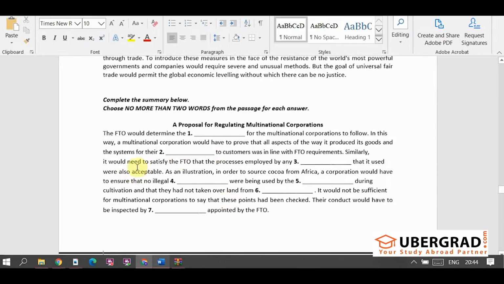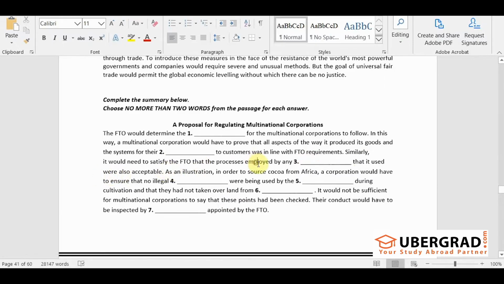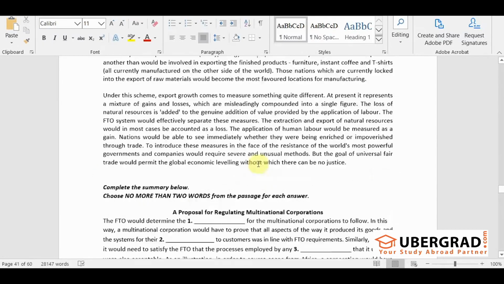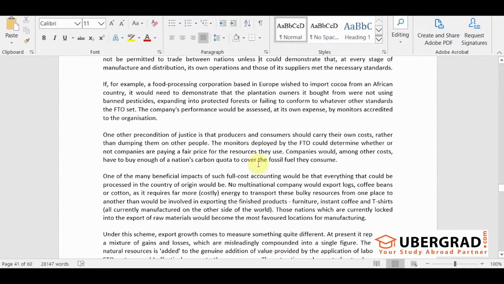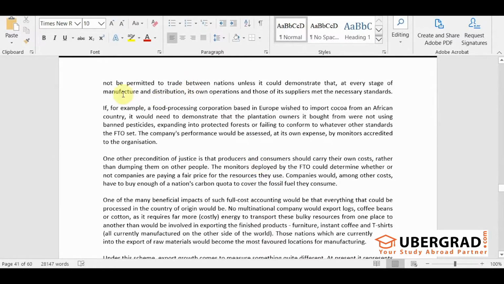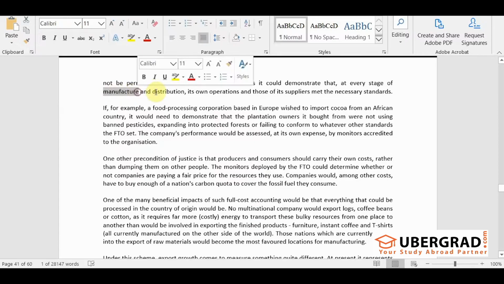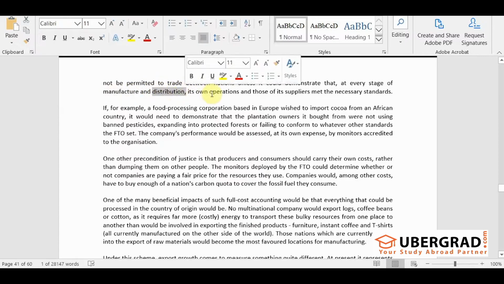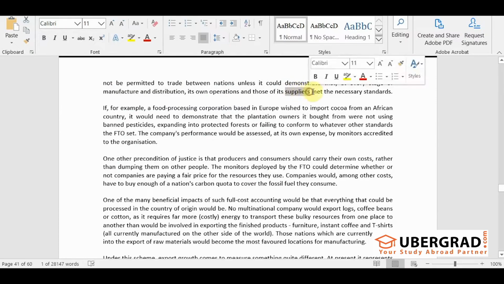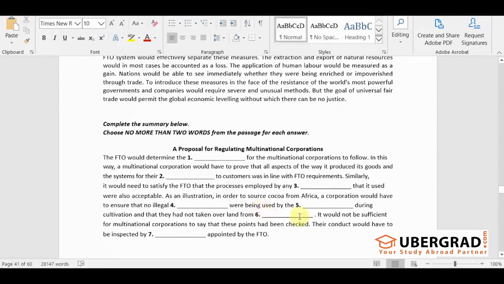Similarly, it would need to satisfy the FTO that the process employed by any suppliers that it used were also acceptable. So here you can see, first it has to show that while manufacturing and distribution, they are following the rules in its own operations, and those of its suppliers also. They have to ensure this.